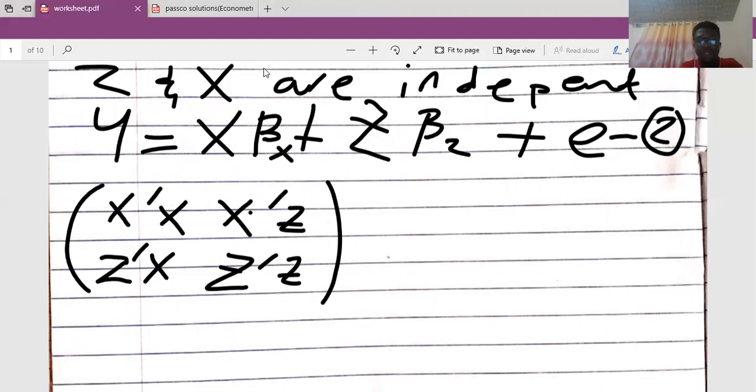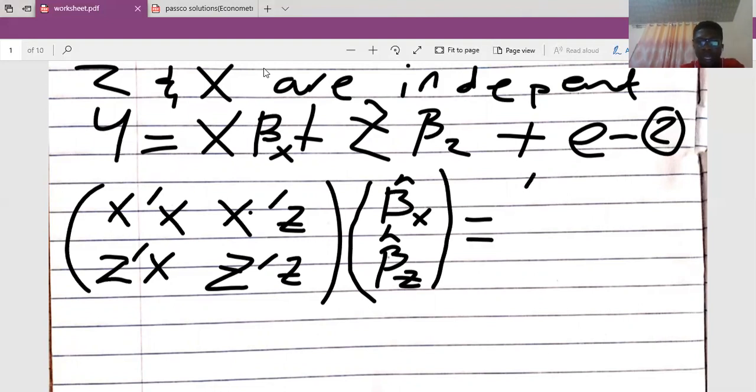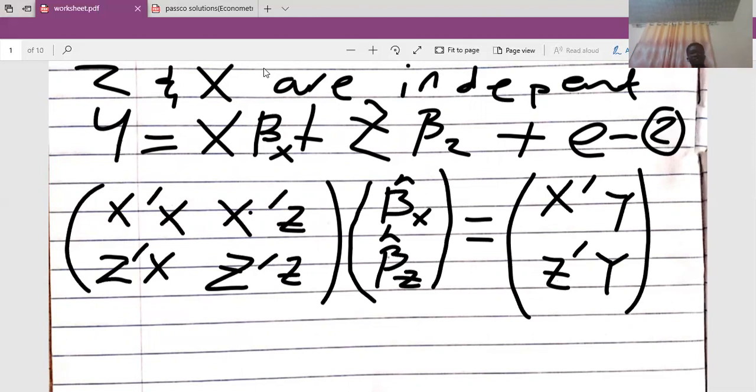Beta X and beta Z. So this will be my estimate: beta X cap and beta Z cap. This is supposed to be equal to my output, which is X prime Y, then Z prime Y. Good. So I've been able to generate the matrix here. This is my matrix form for equation number 2.